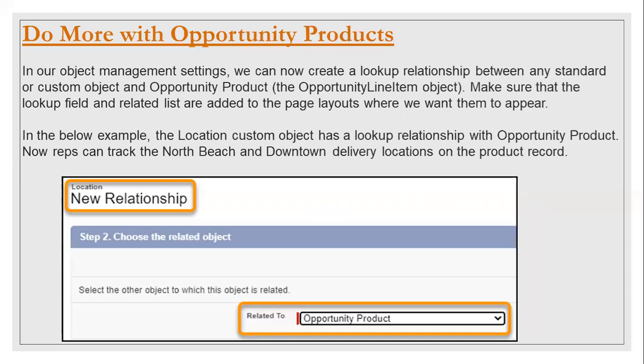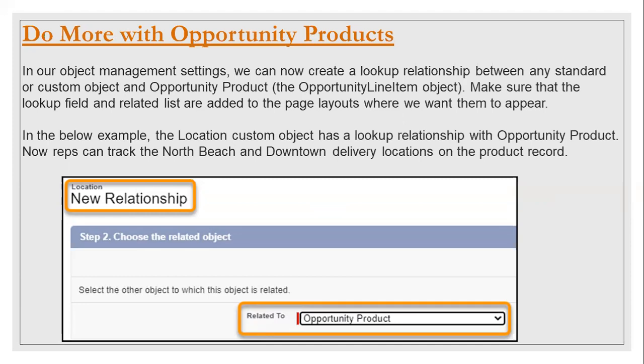So this is the upcoming feature in Spring 21. Previously we could not create a relationship between any object and which object? Opportunity product. So now we can create a relationship between any object and opportunity product.